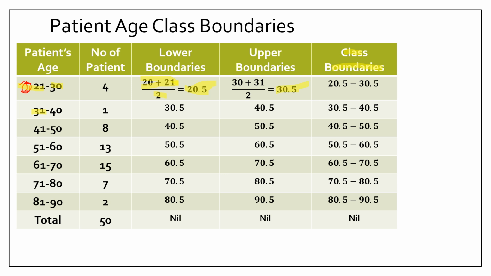So the class boundary for this patient age group is 20.5 to 30.5. I do the same for every patient age group, and this is all the class boundaries.